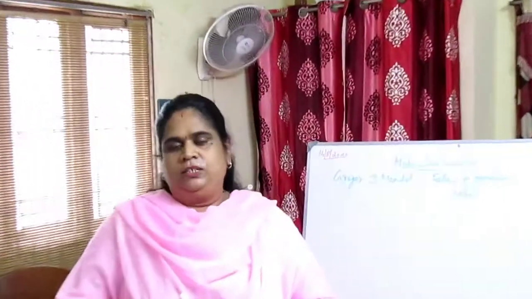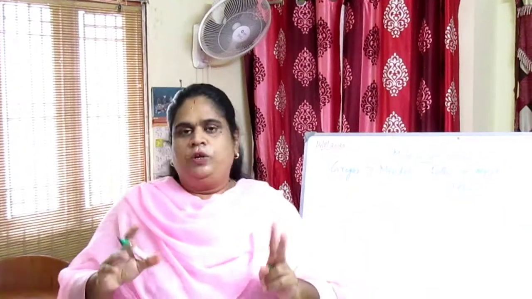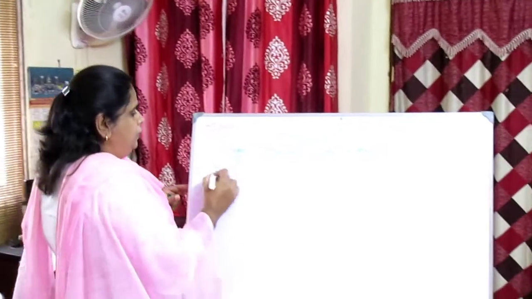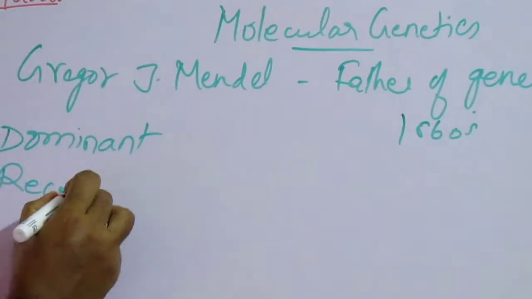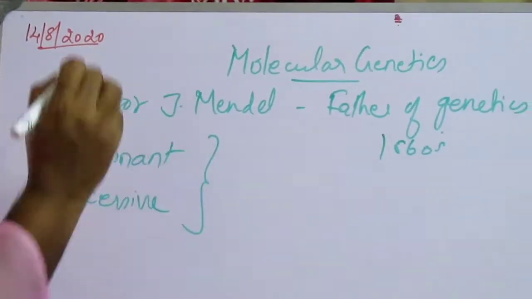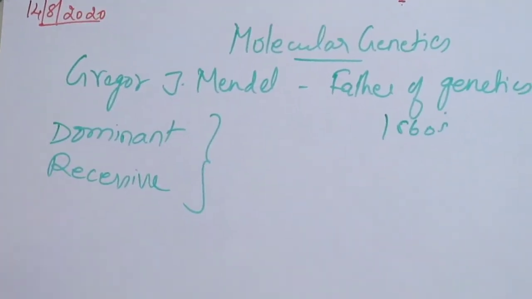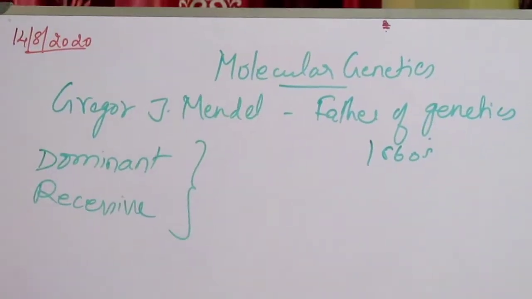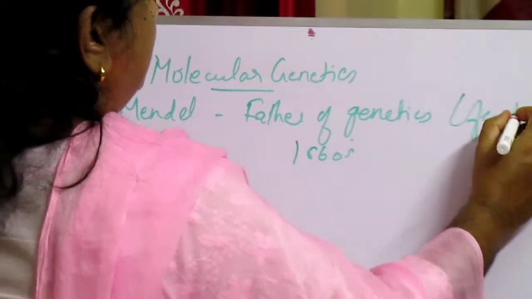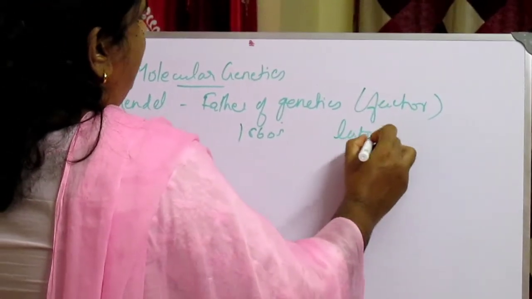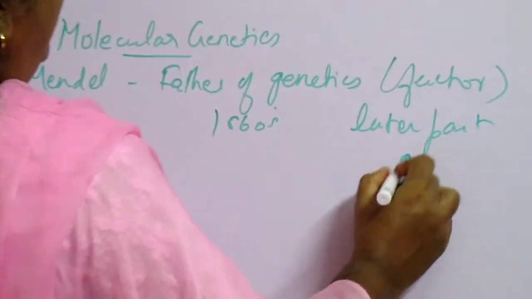Factor means they will be having two forms. One is called dominant, the other one is called recessive. In the later part they named it genes. So Mendel called it a factor, and later it has been called a gene.